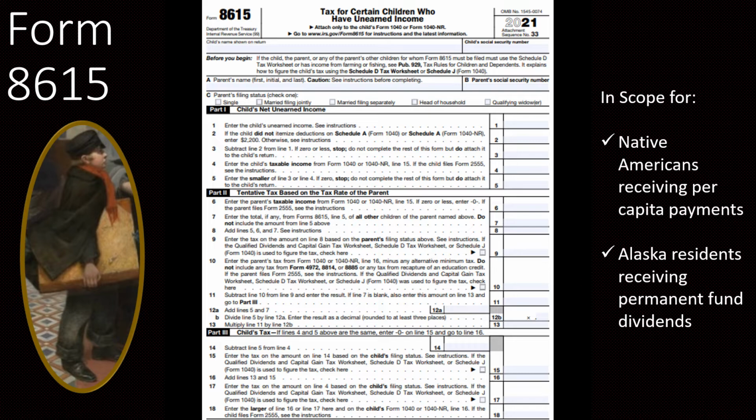So for VITA, it is important to note we do have very strict scope guidelines. The only times that we would be preparing these returns would be for Native Americans receiving the per capita payments and the Alaska residents receiving the permanent fund dividends. Again, these are reported on Forms 1099 miscellaneous in box 3 as other income. Any other situations involving the tax for certain children who have unearned income are going to be out of scope, and we would need to be sending those taxpayers to a paid preparer.